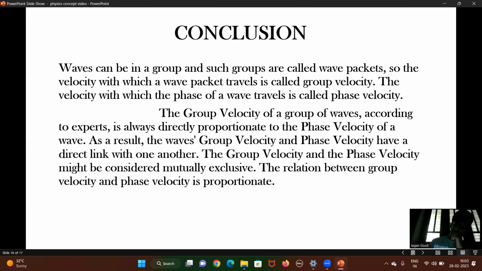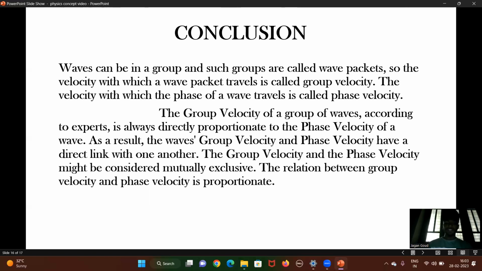The group velocity of waves, according to experts, is always directly proportional to the phase velocity of a wave. The group velocity and phase velocity relation can be mathematically written as Vg is equal to Vp plus k into dVp by dk, where Vg is the group velocity, Vp is the phase velocity, and k is the angular wave number.